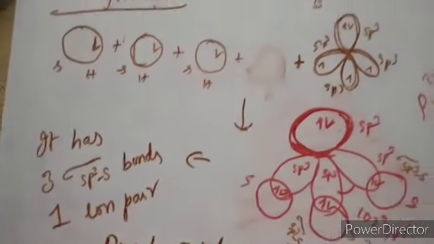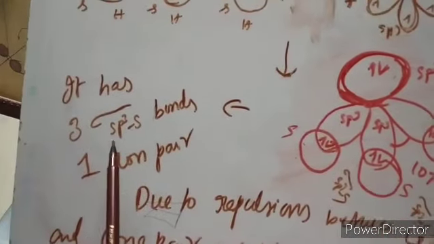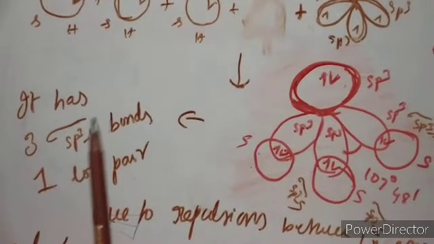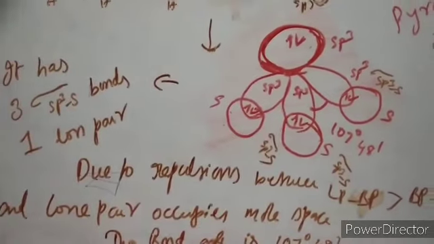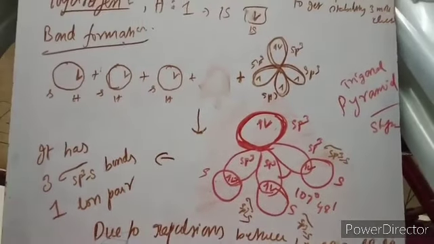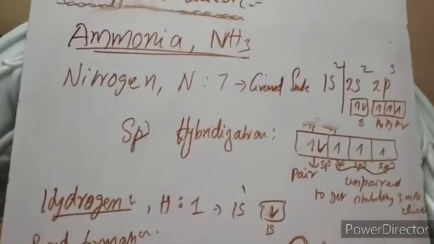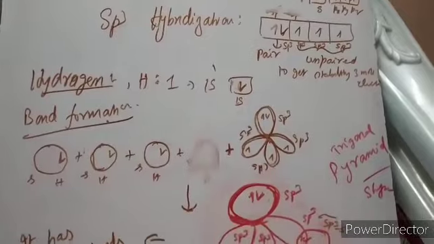So ammonia has a trigonal pyramidal shape, and how many sigma bonds does it have? 3 sigma bonds of sp3-s are there, and one lone pair is there. It has 3 bond pairs and one lone pair. Okay, right. So that is the way how ammonia formation can be explained with the hybridization technique. Thank you.